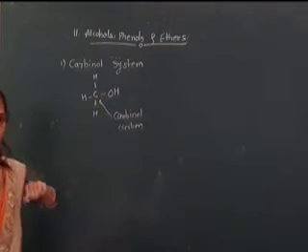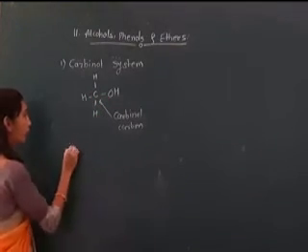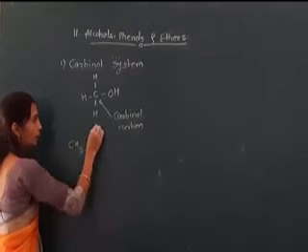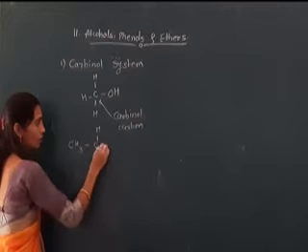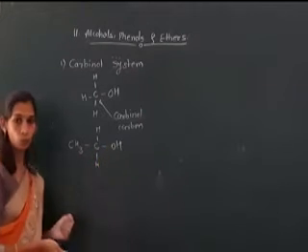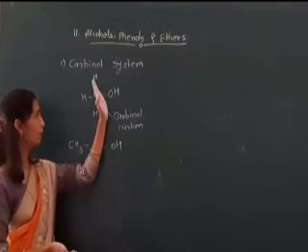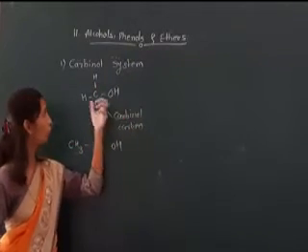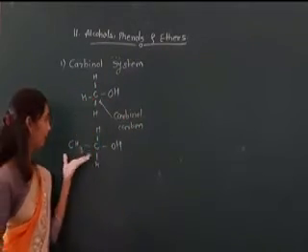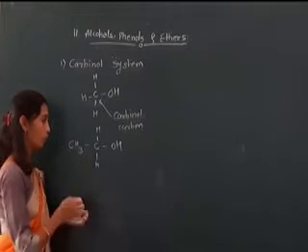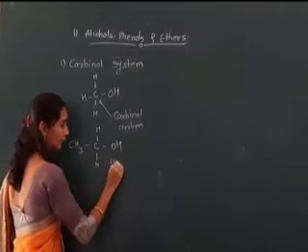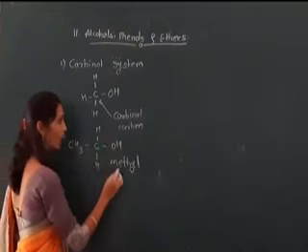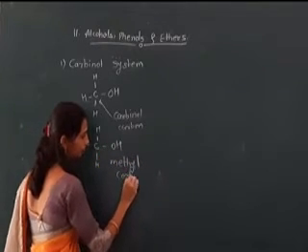Now we take another example here, where H is replaced by CH3, OH. It is the simple formula of our carbinol carbon. One hydrogen is replaced by this methyl, therefore we write directly methyl carbinol.